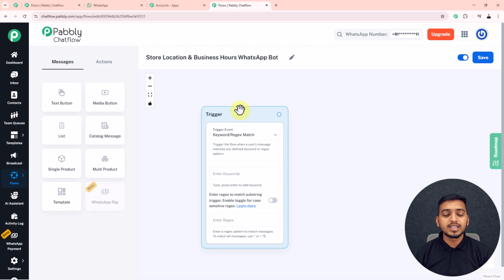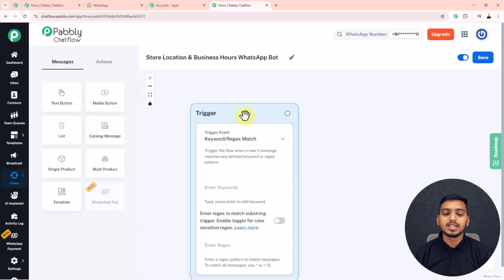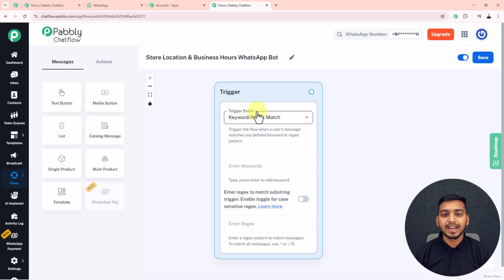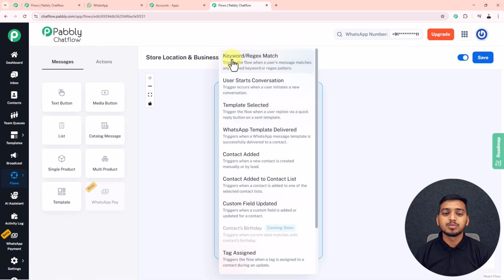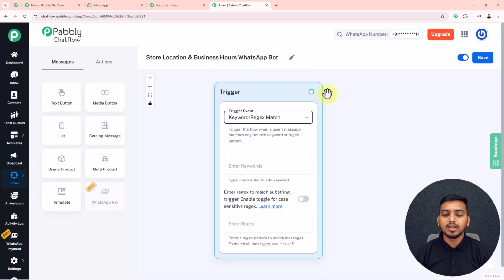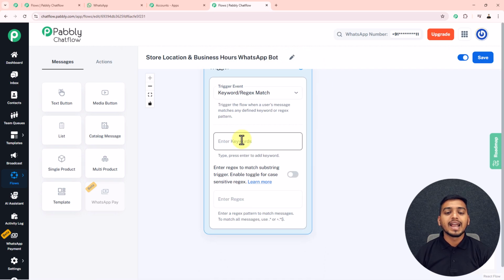Now we will work on this trigger step. First of all, for this trigger step, we have to select a trigger event with the help of which I want to kickstart my WhatsApp chatbot. So from this trigger event drop down, I will select this particular event, keyword or regex match, because I want my chatbot to get triggered with the help of some keywords that I will enter later. And you can see this is the list of all the trigger events with the help of which I can kickstart my WhatsApp chatbot.